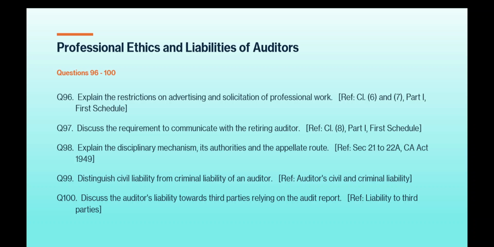Question number 99. Distinguish civil liability from criminal liability of an auditor. Auditor's civil and criminal liability reference has to be made for this answer. Question number 100. Discuss the auditor's liability towards third parties relying on the auditor's report. Reference liability to third parties.